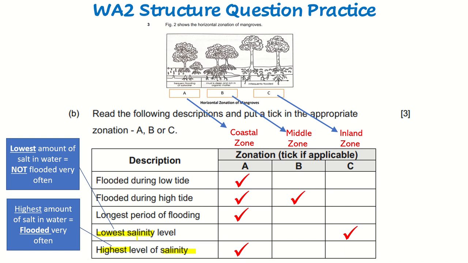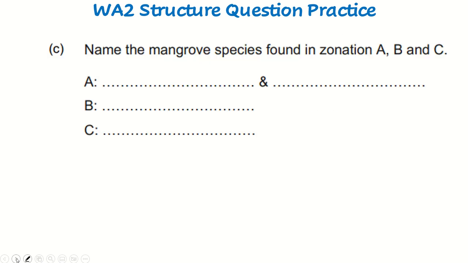Okay, so where do students make the most mistakes? I think it's interpreting the descriptions. All right. So if you are okay with this, we can go on to C. In C, they ask you to name the mangrove species in A, B, and C. I think A is the coastal zone, and this one you can find from your notes.